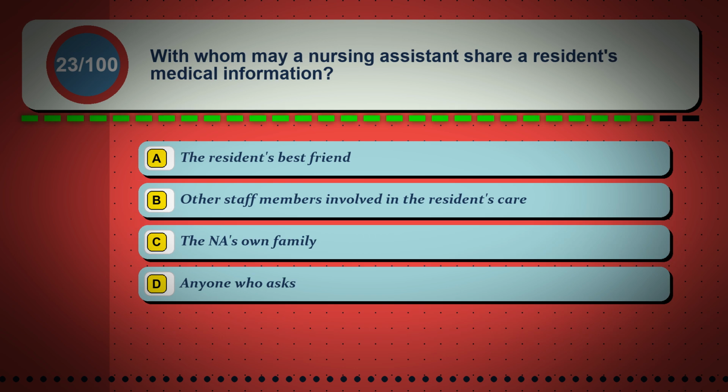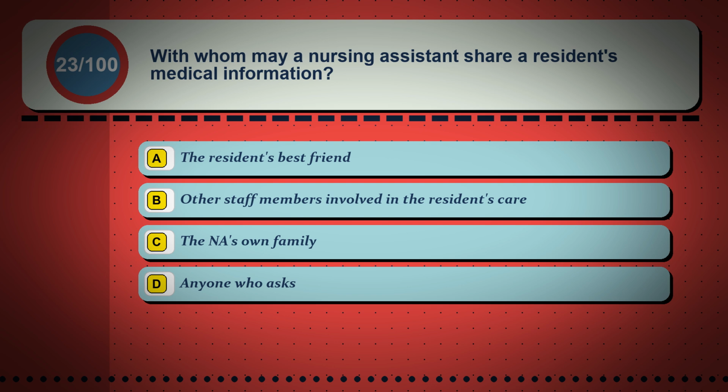Question 23. With whom may a nursing assistant share a resident's medical information? Option A. The resident's best friend. Option B. Other staff members involved in the resident's care. Option C. The NA's own family. Option D. Anyone who asks.